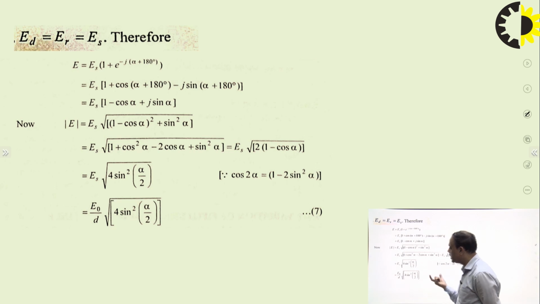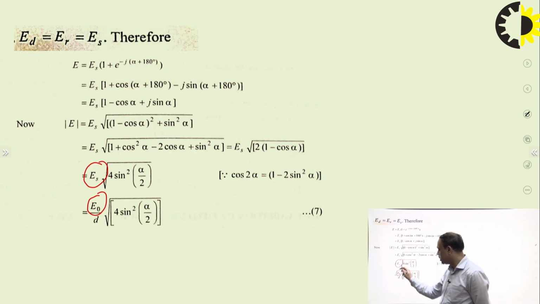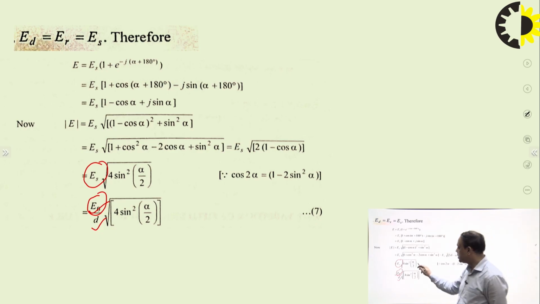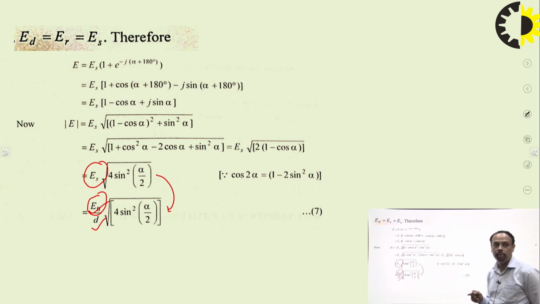If d is the distance and E naught is the electric field radiated by the transmitting antenna, the value of ES that reaches the receiving antenna is nothing but the field transmitted from the transmitting antenna divided by distance d, and this term is introduced due to the path difference between these two waves.